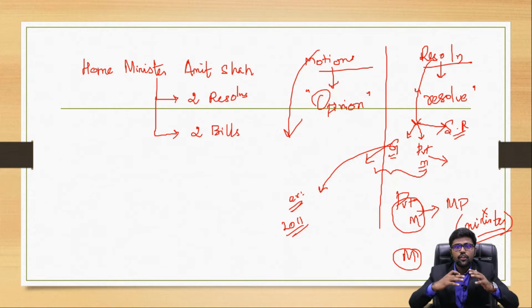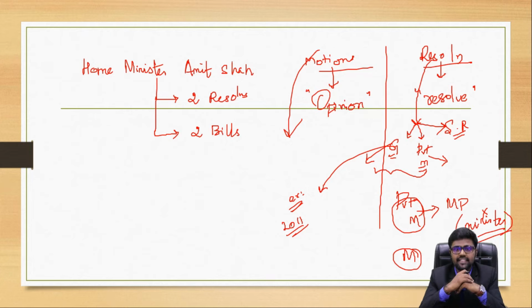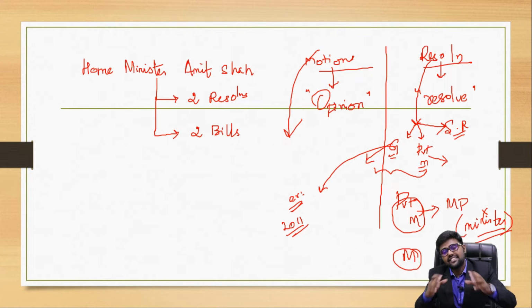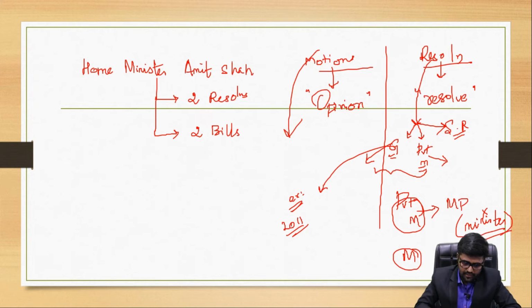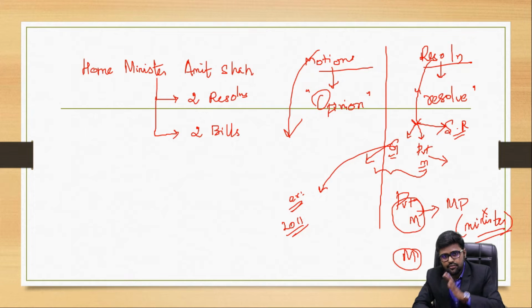So Mr. Pranab Mukherjee presented a resolution on behalf of the government that the government hereby declares that it is going to come up with a strong Lokpal bill. Yes, it was a government resolution. It becomes the sense of the house as well. But though it is a government resolution, it is not binding on the government. So obviously the Congress did not come with that strong Lokpal bill. Even the situation continues till today.